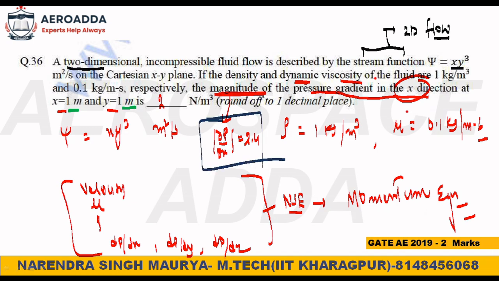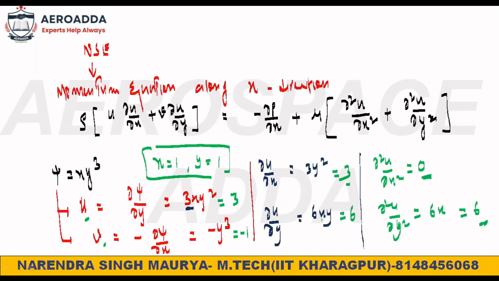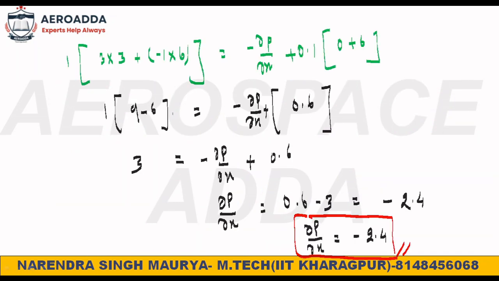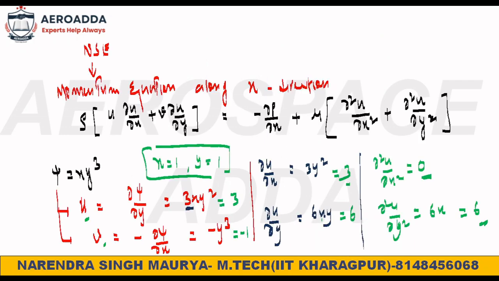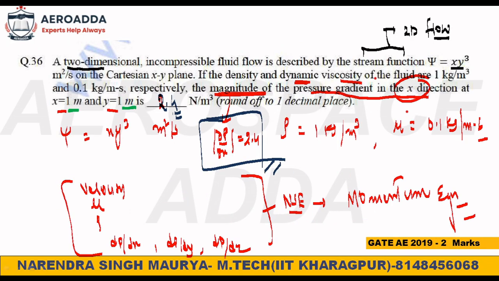This problem was very good actually. I like this problem because every year I teach the Navier-Stokes equation, the momentum equation, to students, and I say a question will be asked. This problem was asked in 2019 and it was a very good problem. Only the Navier-Stokes equation you have to use. That's all. So 2.4 will be your answer, right?